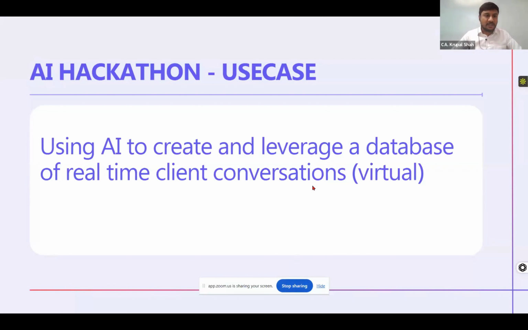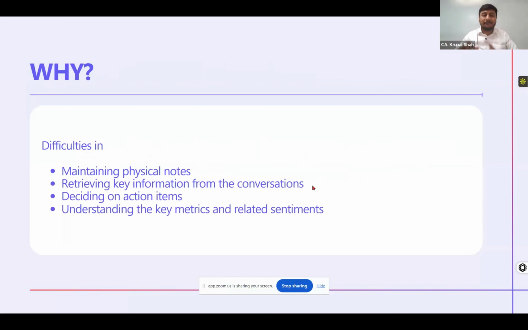I am here with my use case, which is how AI can create and leverage a database of real-time client conversations, mainly virtual client conversations. So we shall focus on two things. One is whatever conversations you are having with your client virtually, how you can create the database of all the meeting interactions. And the second one, how you can retrieve the details at a later stage. But why is it required? What are the problems as of now?